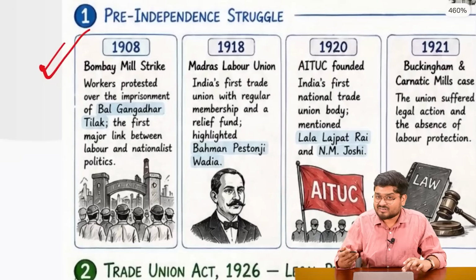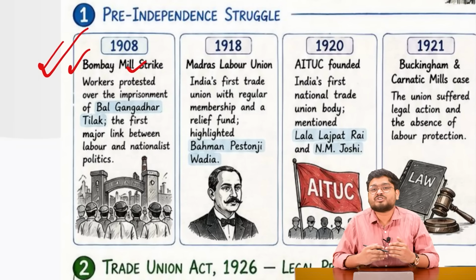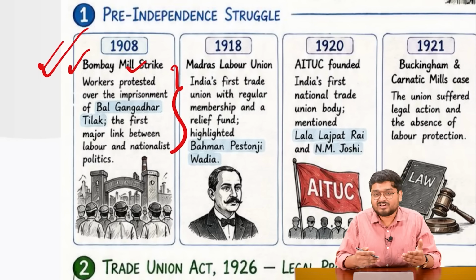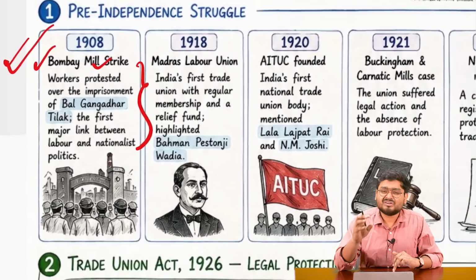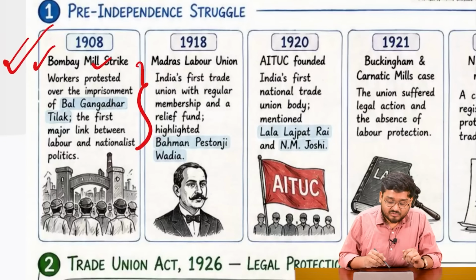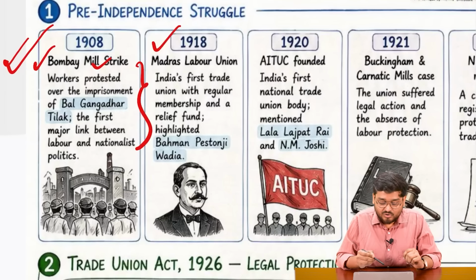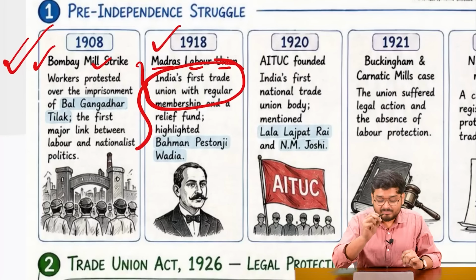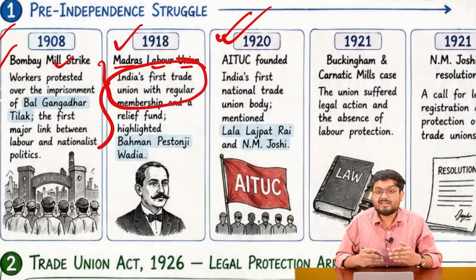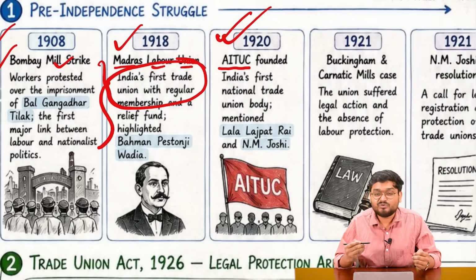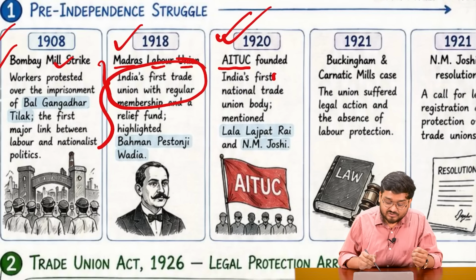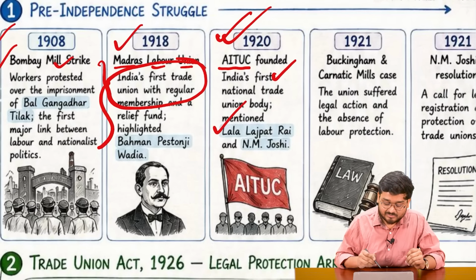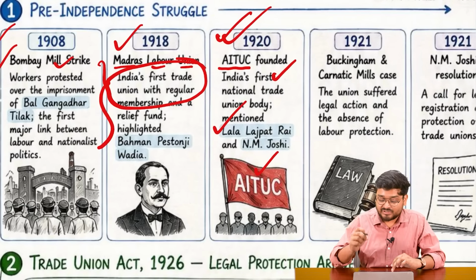Now, we start with the Bombay Mill Strike. I am sure all of you have actually read about this, where Bal Gangadhar Tilak tried to develop the trade movement for the first time in the country. Also, in 1918, we saw the rise of the Madras Labour Union, India's first union with regular membership. Also in 1920, a very major event, the All India Trade Union Congress, was set up as India's first wide-ranging national body, where we also had the inclusion of Lala Lajpat Rai, N.M. Joshi, and all of those important stalwarts.